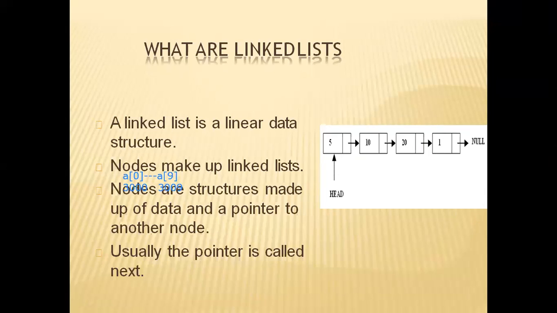Okay, what can I do? I have to start at 5. I have to go to the next, 10. I have to go to the next, 20. At 20, I will know the address of the last node in the list. So I have to go through a journey from the first node to the last node only. Then only I can know the address of the last node, or the node whose details I want.